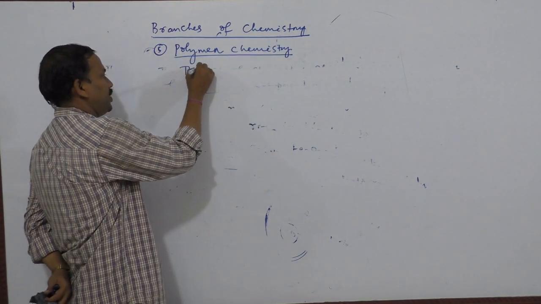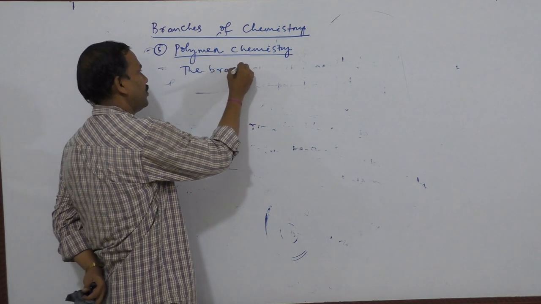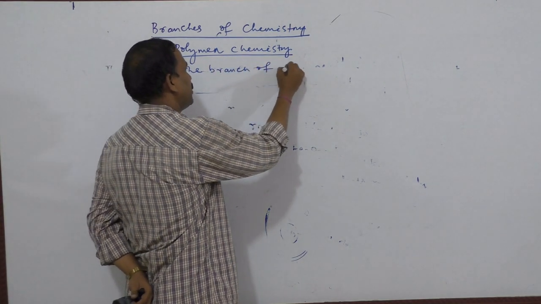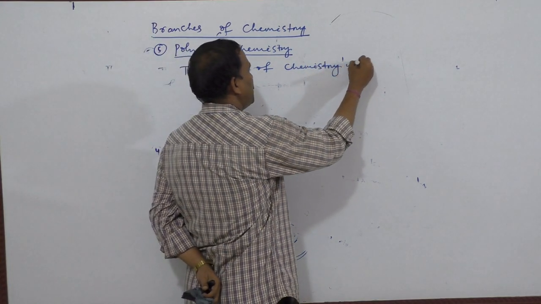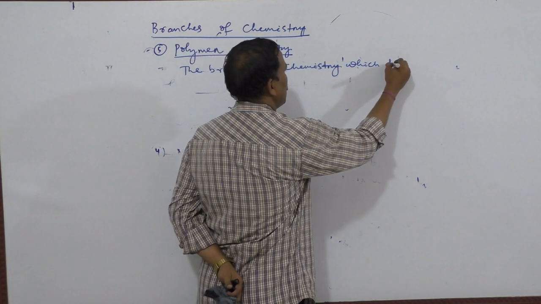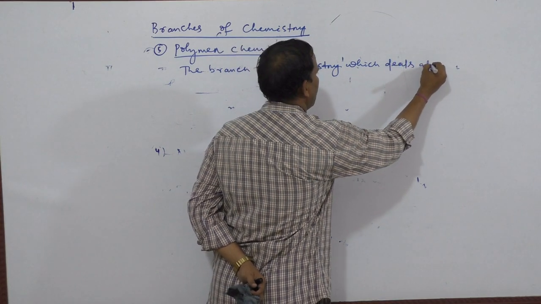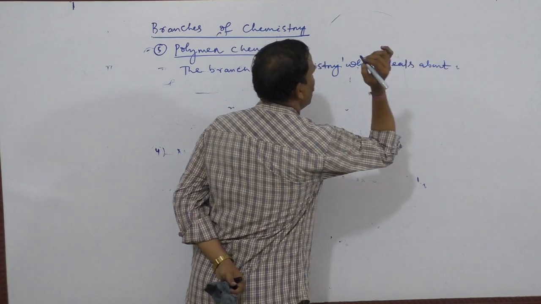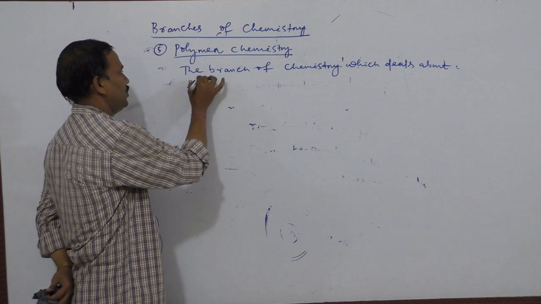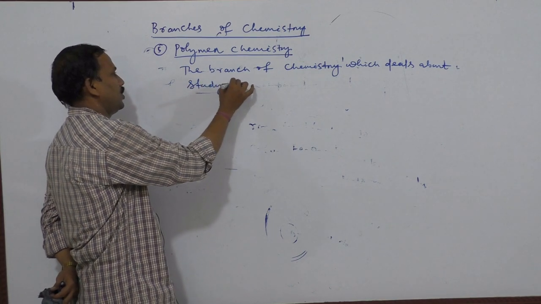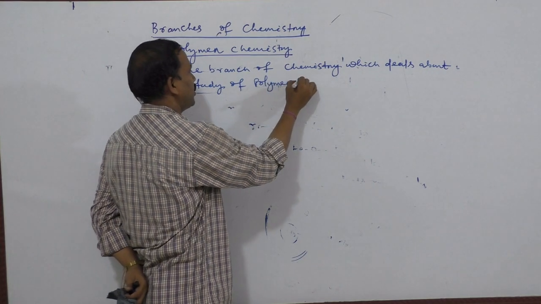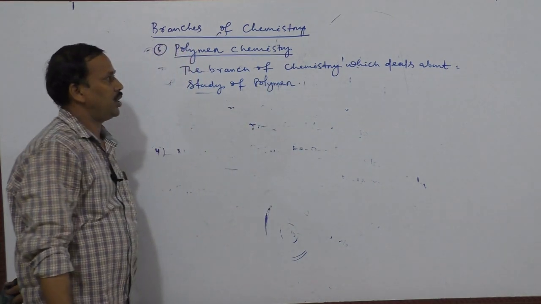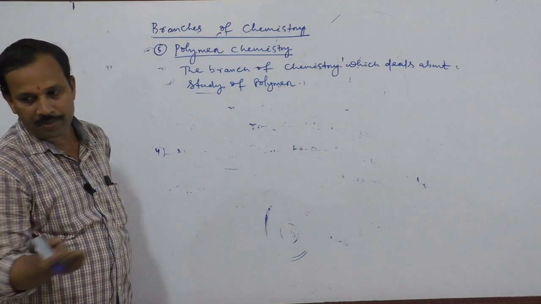The branch of chemistry which deals with the study of polymers is known as polymer chemistry. What is meant by polymer?